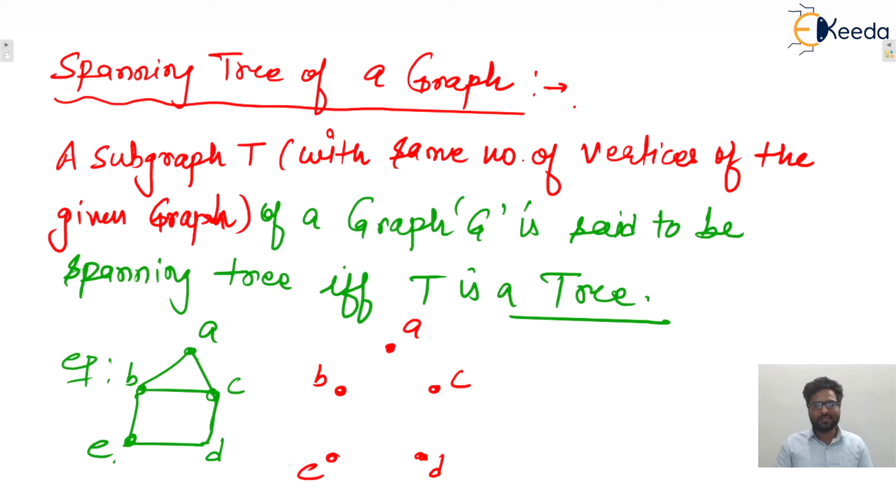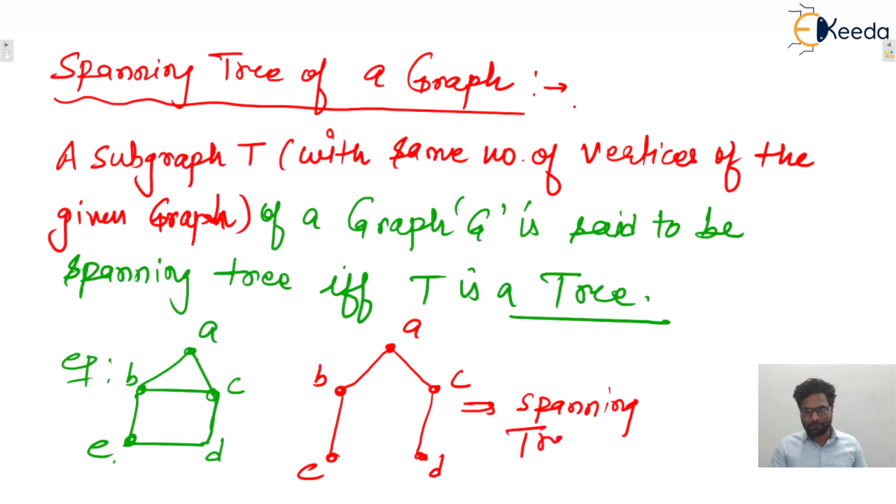So here 5 vertices are there. For it to be a tree, how many edges are required? 5 minus 1, so 4. So can we say that yes, this is a spanning tree, isn't it? That is one possible spanning tree. For any connected graph, more than one spanning tree is also possible. In this particular example many more spanning trees are possible, but I'm representing only one spanning tree. This is the spanning tree, isn't it?